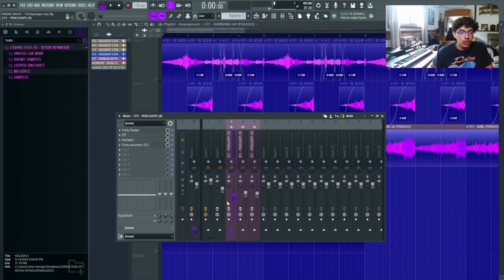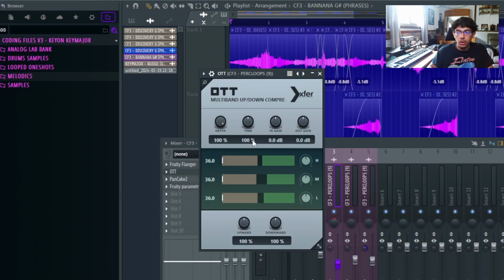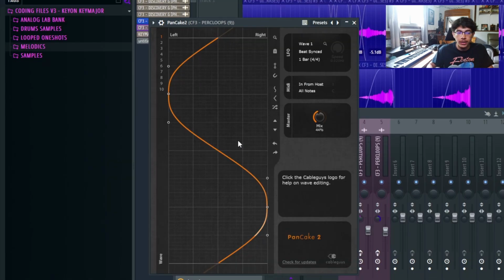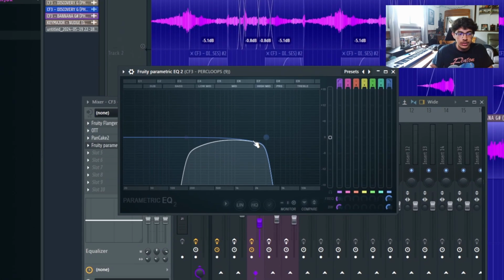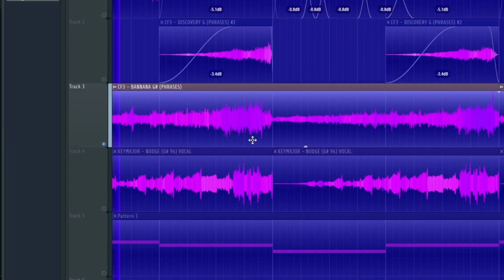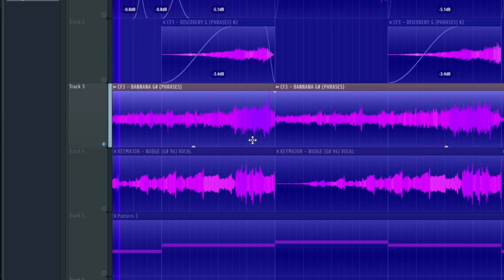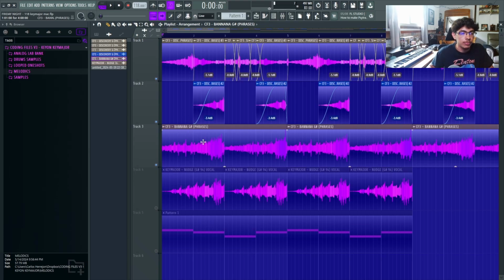But getting back to the video, on top of this phrase, the effects I added were very simple. I just had, again, that fruity flanger type of sound, this OTT, which I believe is a free compressor type of plugin, Pancake, which is a free panning plugin, and just a stock EQ filtering out the sound, giving it that same sort of effect chain as I did in the first sound, the first phrase. So the effects just really help it blend with the first phrase.